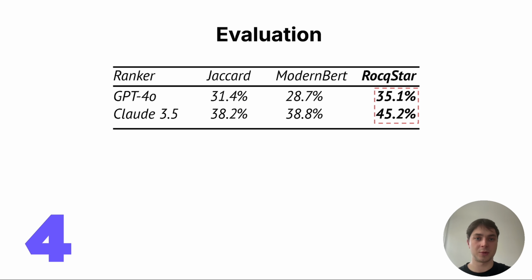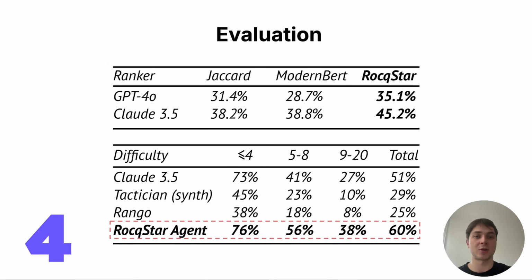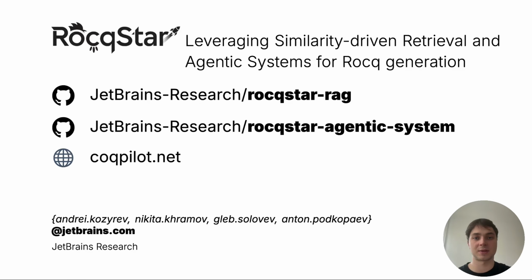We evaluate both components of our approach and achieve promising results. The RocqStar retrieval component outperforms both baselines and supports the claim that retrieval in Rocq could not solely rely on statement similarity. The RocqStar agentic system also shows significant improvement over existing baselines, especially on harder theorems.